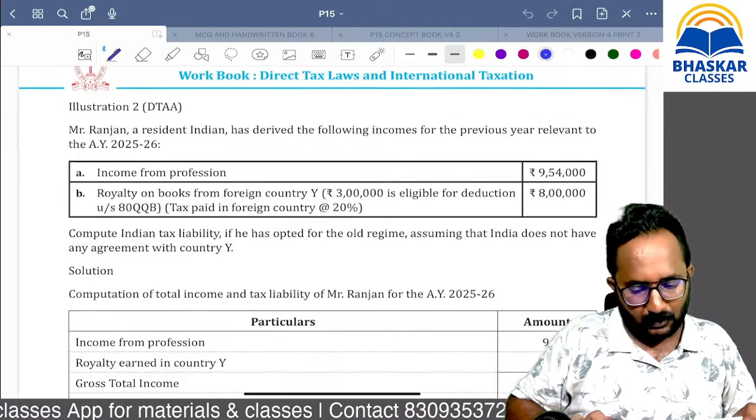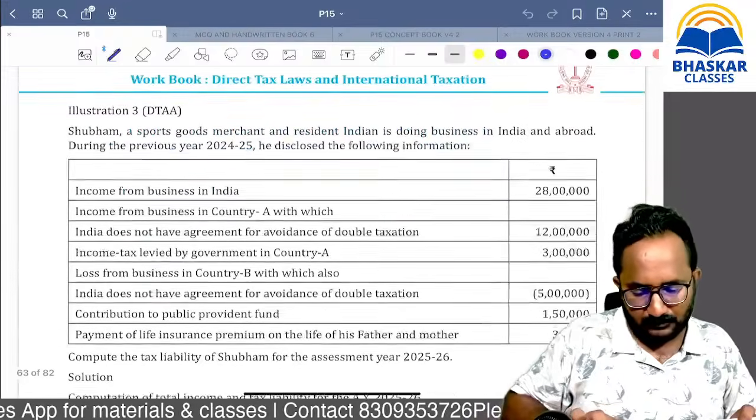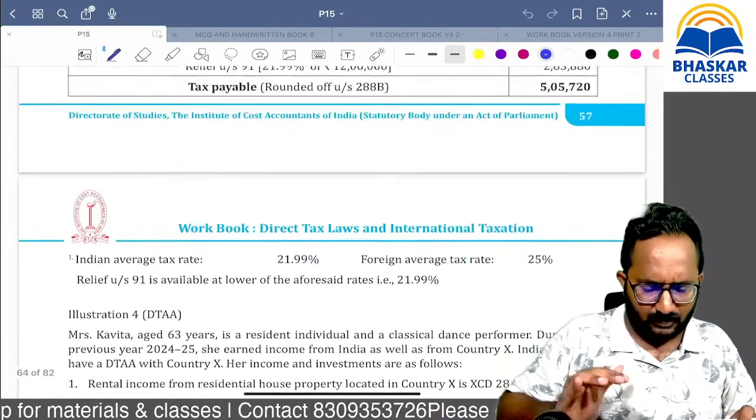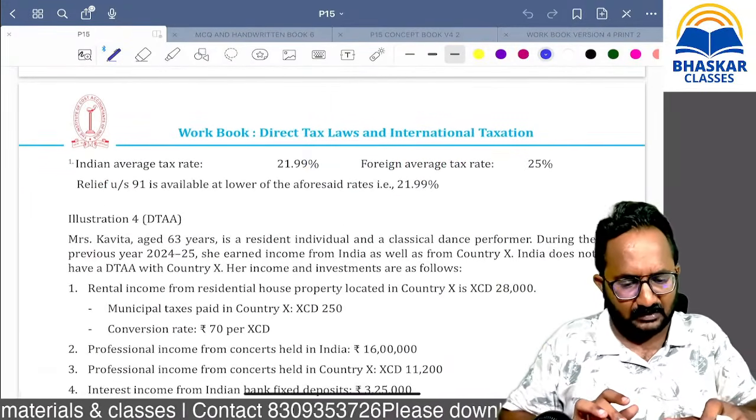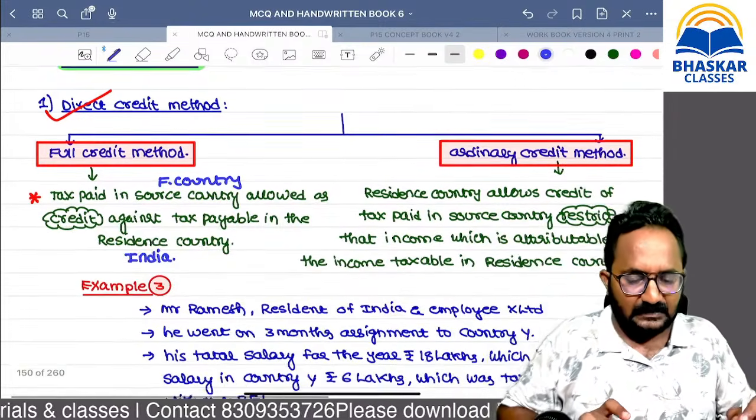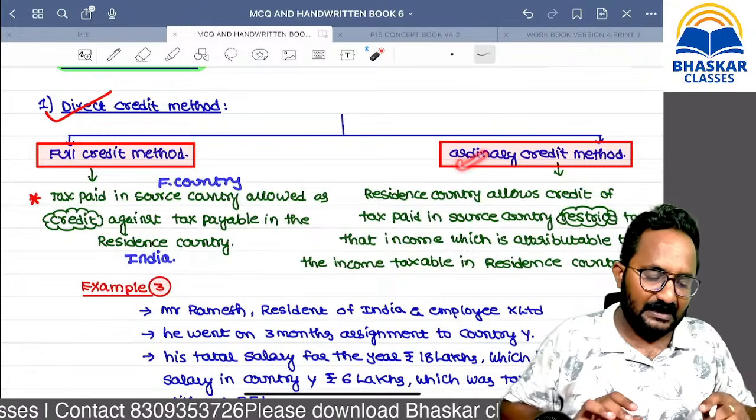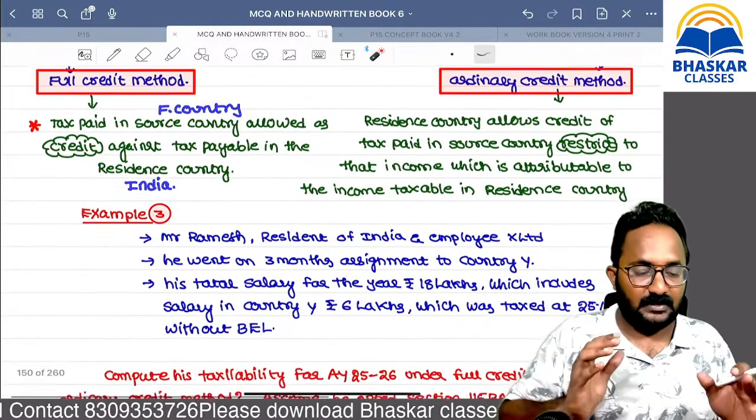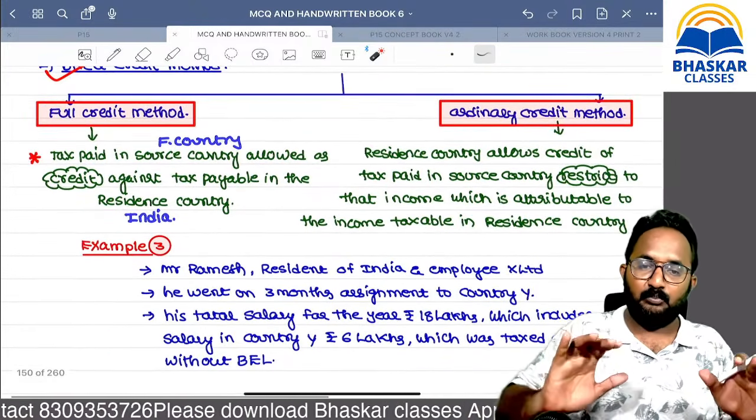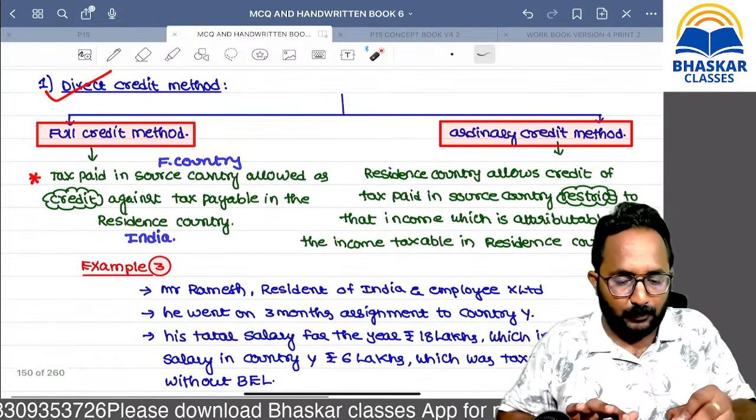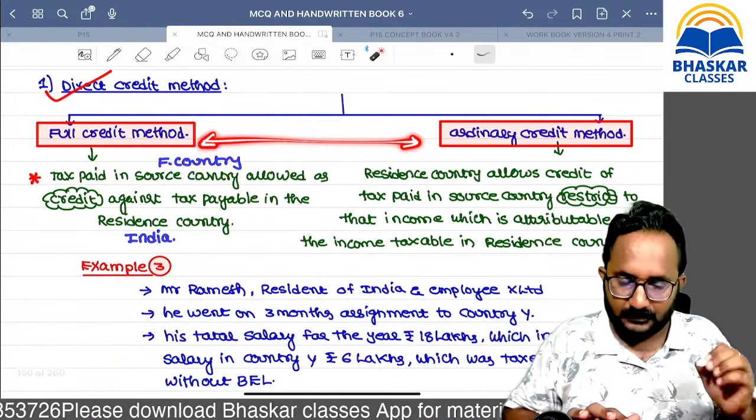Okay, we can verify whether there is any question related to this. No, we don't have any question. No problem. If we solve the one question, that's enough. Now, next I want to solve one question related to ordinary credit. After that we can discuss some problems with both the methods together.